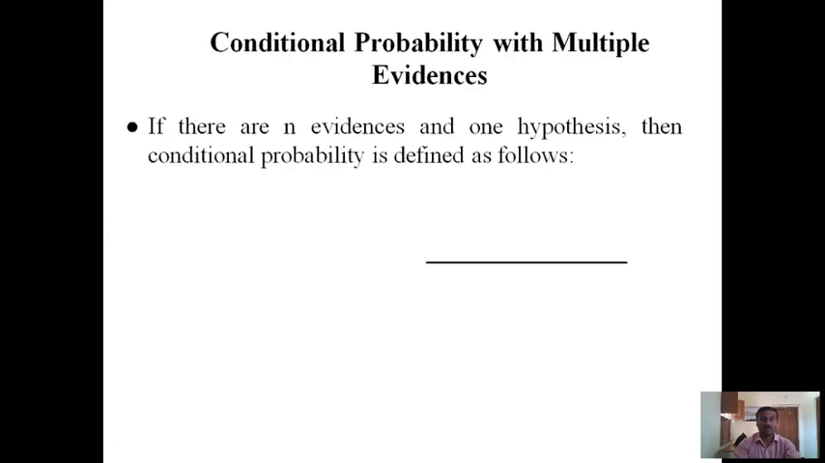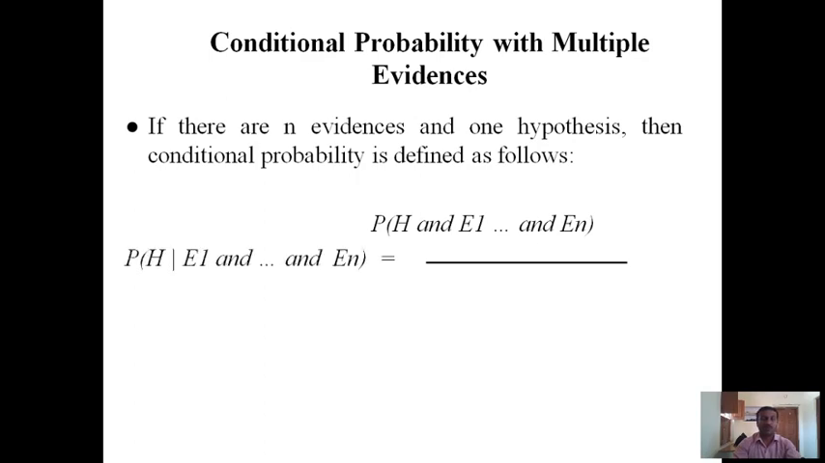Evidence concept with multiple evidence. If there are n evidence and one hypothesis, then conditional probability is defined as follows: P(H and E1, E2, and so on up to En). Then P(H|E1 ... En) is equal to this one.